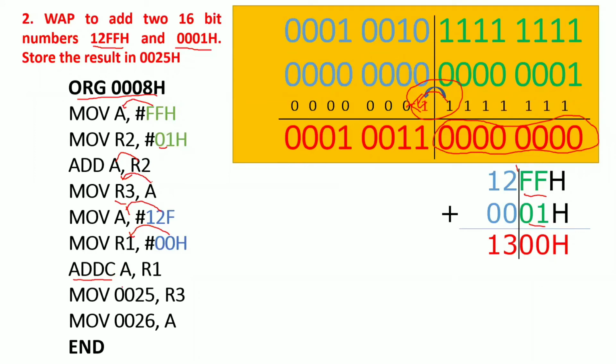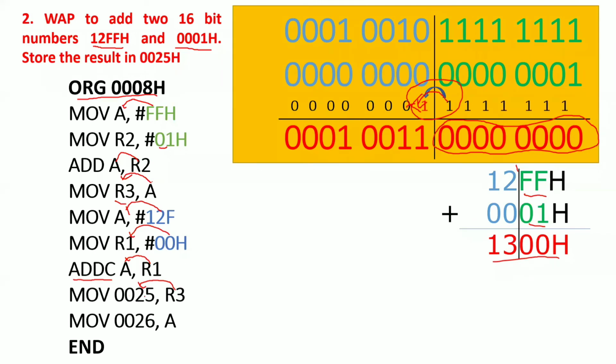Whenever you don't use this instruction, simply you will get 1200F. You won't get the exact result, right? So that's why you need to use this add with carry instruction. Now both will be added. Now you will get the result. And move that R3, which is nothing but your R3 consists of these 8 zeros.